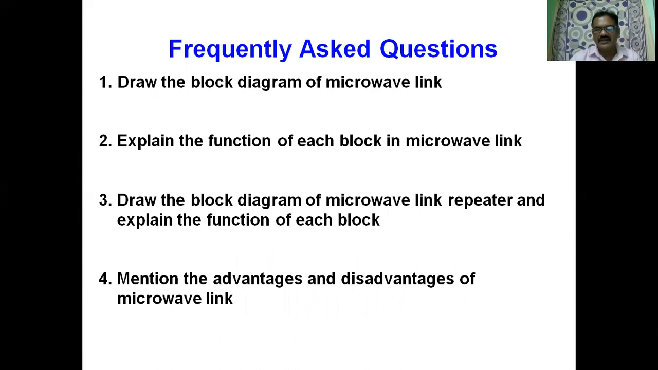The link repeater is a repeater station receiving the signal. This big block diagram we studied in detail, that is a microwave link repeater. So each block you need to explain in detail: how the signal is picked up, and then processing is done, amplification is done, then retransmission is done. Then what are the advantages of microwave link and what are the disadvantages of microwave link?